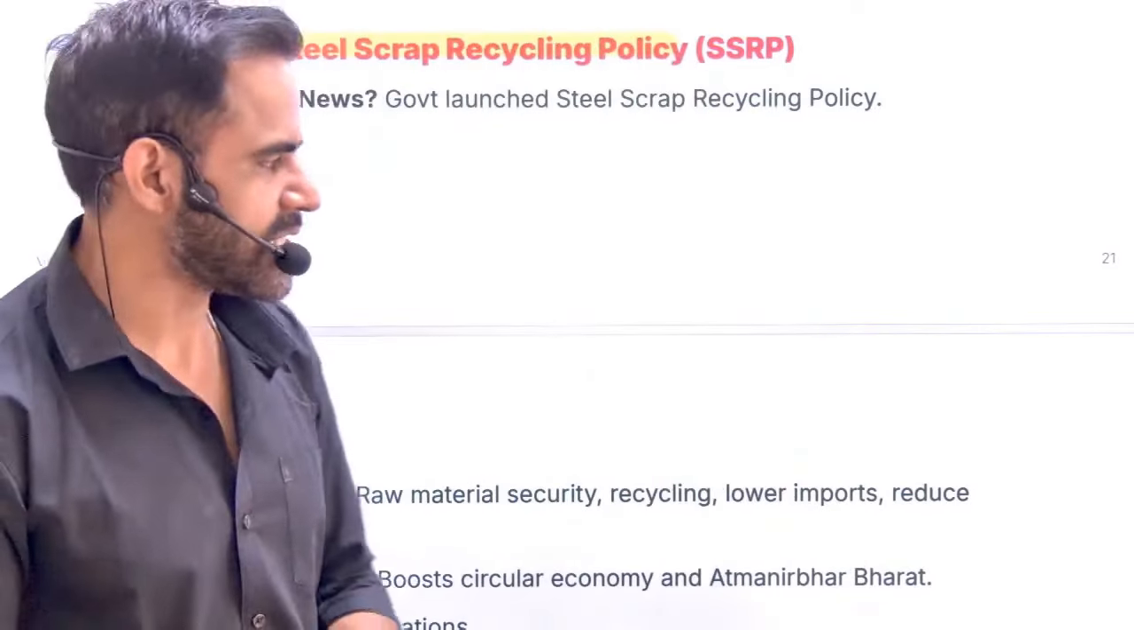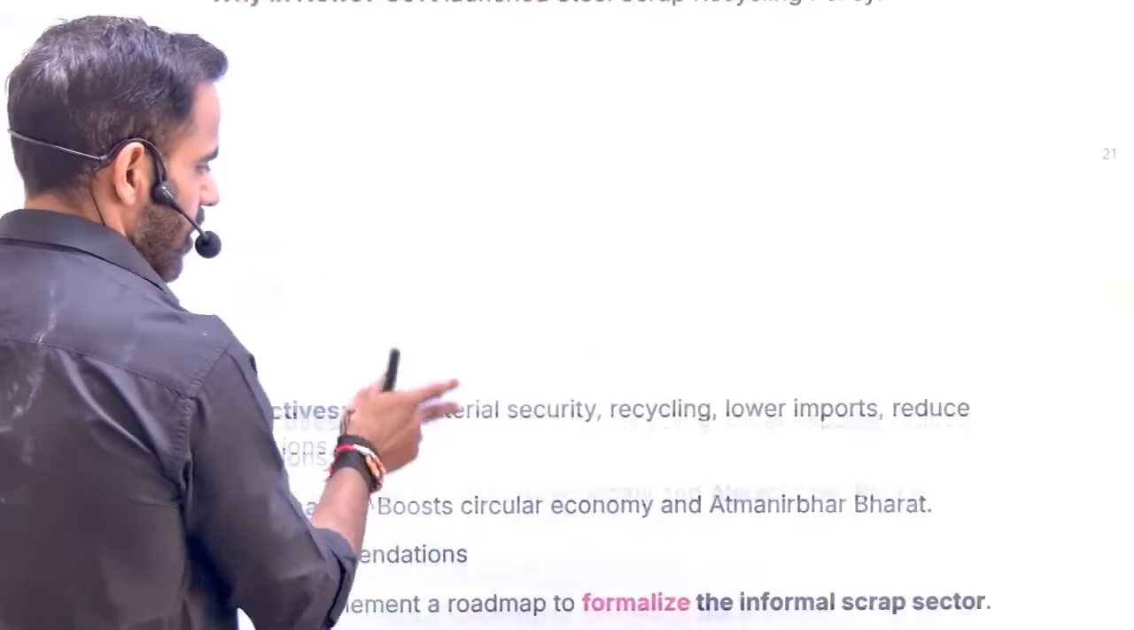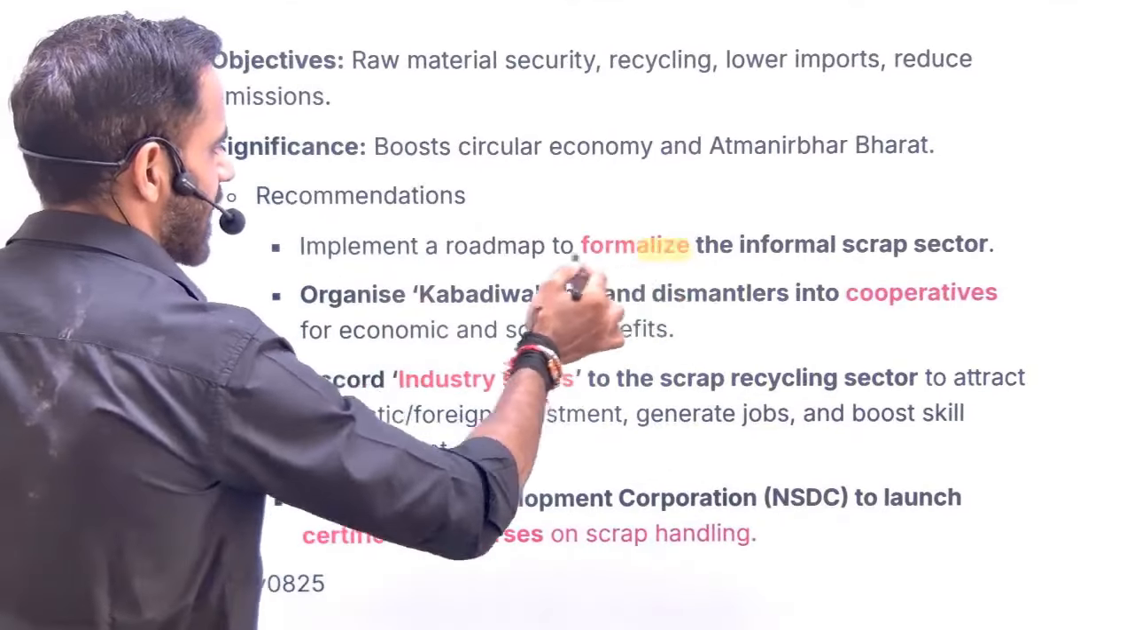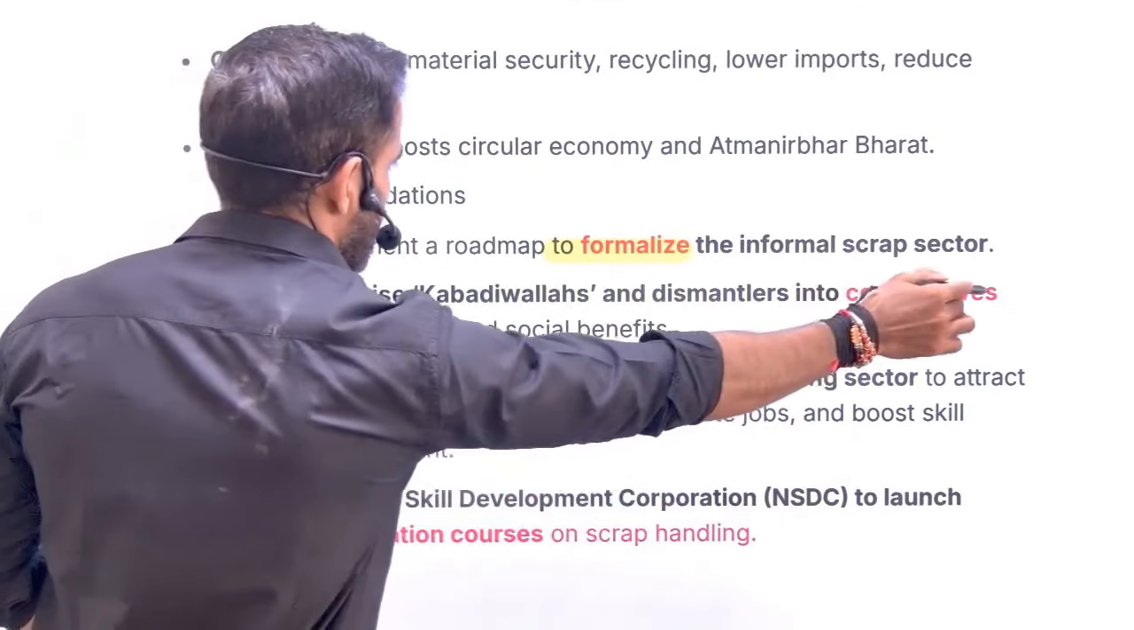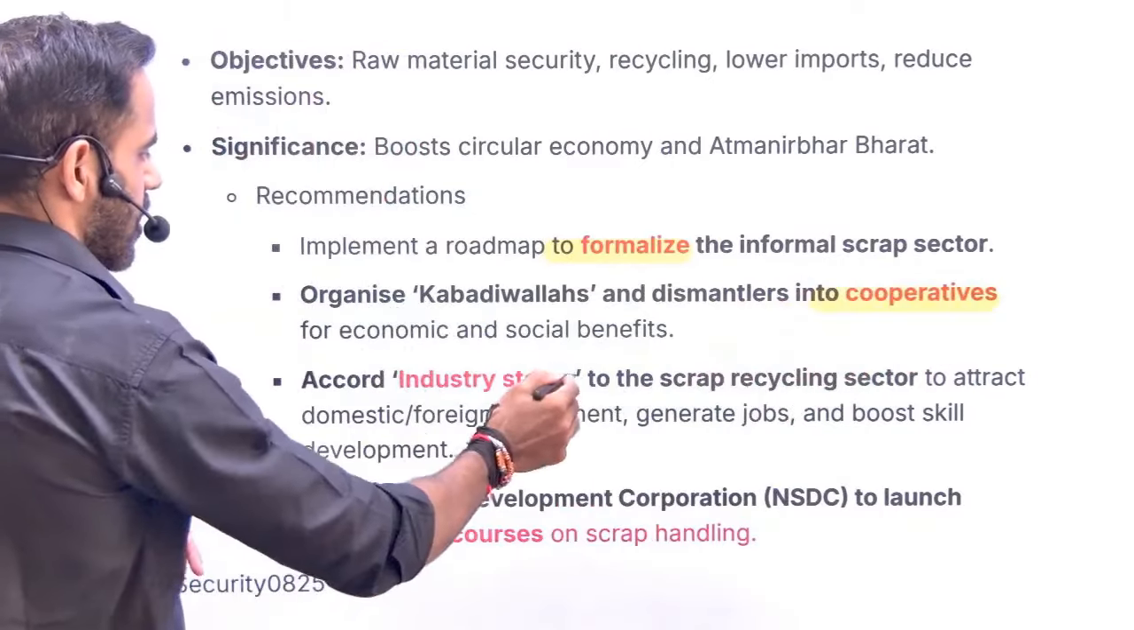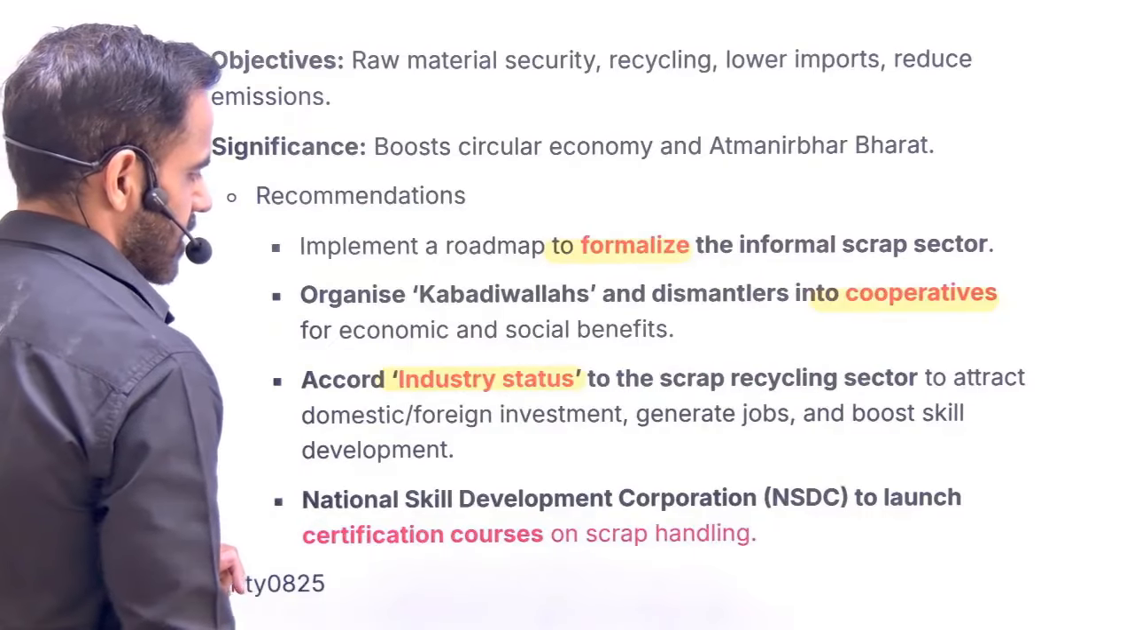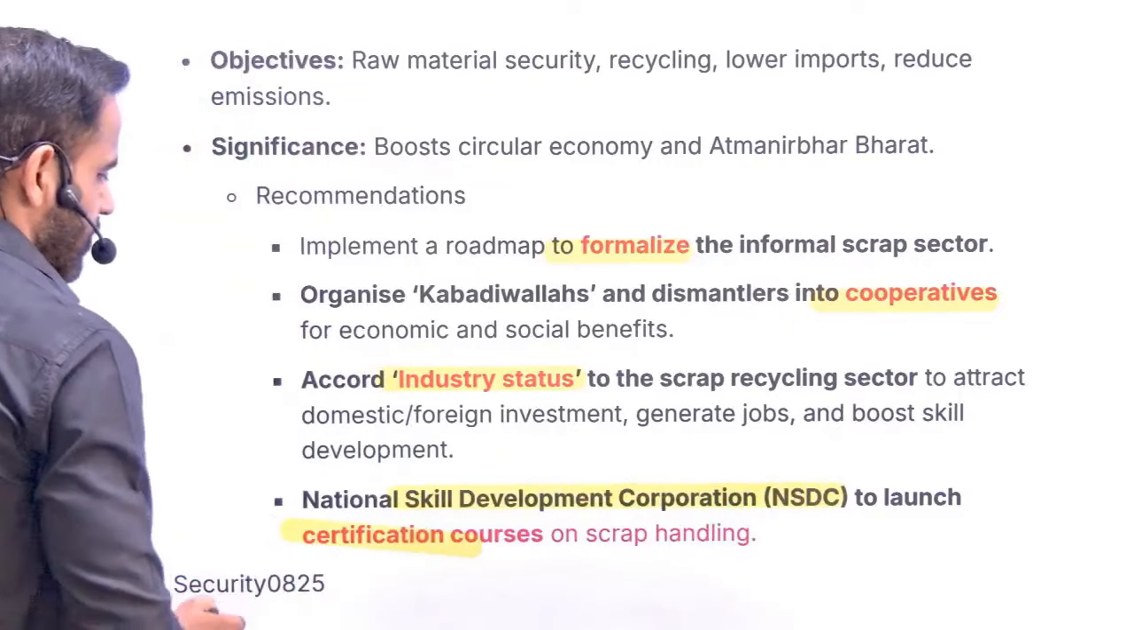We need to give them incentives, and we also need to create a certification program so that we can improve the recycling. See, understand, recycling will help in two ways. A, it will promote circular economy. We are reusing the same resource. Plus, it will also reduce the pressure on the environment because we are not going to generate that much e-waste. So for that, we need to formalize the recycling process. We also need to bring cooperatives in this sector. Government needs to give industry status to this, and there should be a certification program for this.